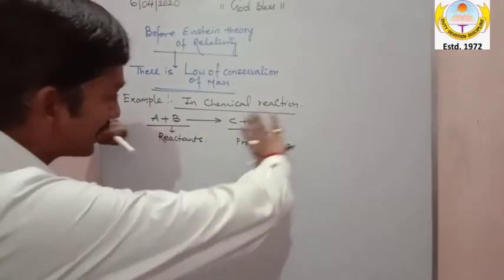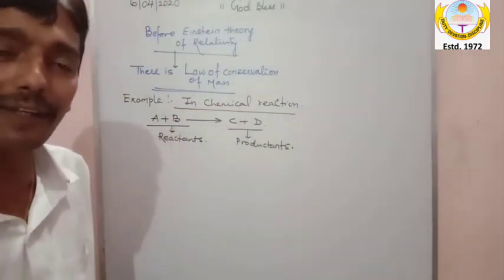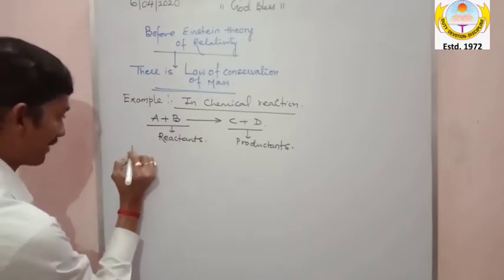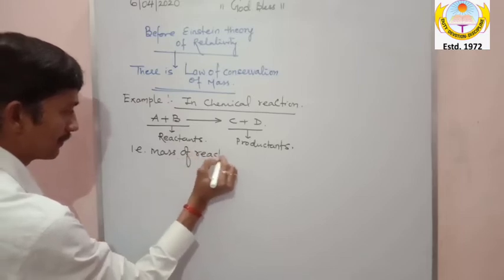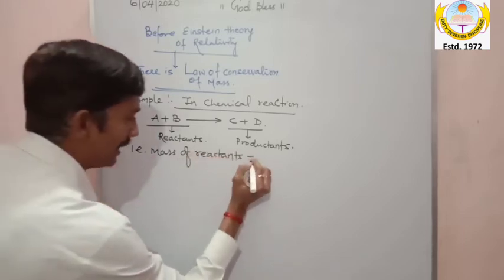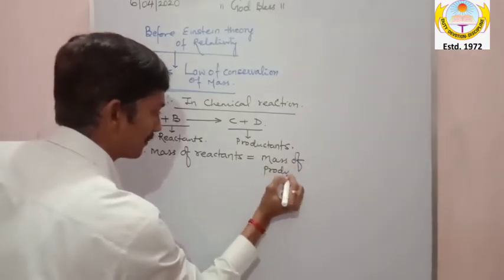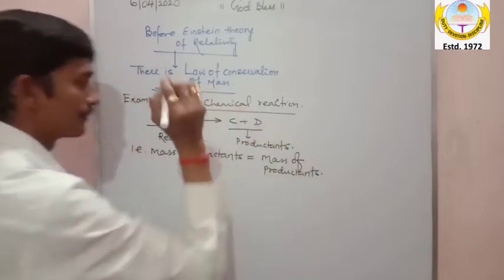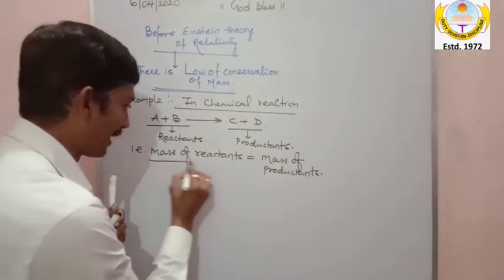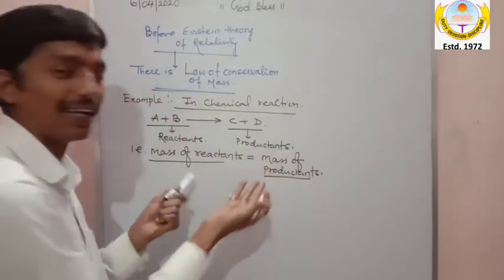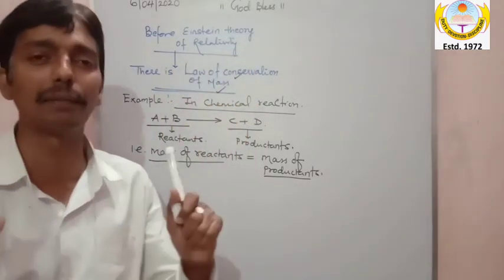When this chemical reaction is completed, then at the end it is observed that the mass of reactants is equal to the mass of products. Oh God, so nice it is. If I say the mass of reactants and the mass of products are equal, you can say mass is conserved. The total mass remains constant.